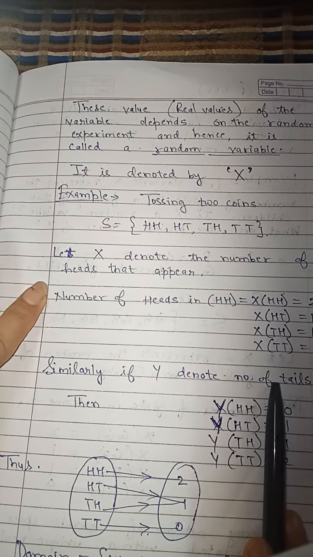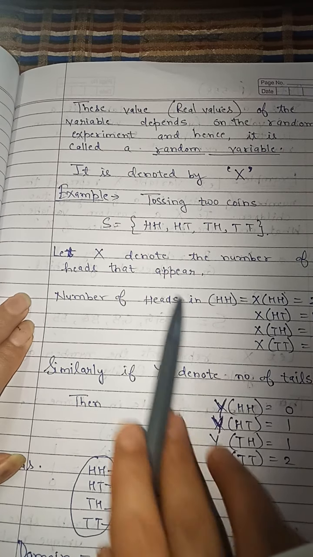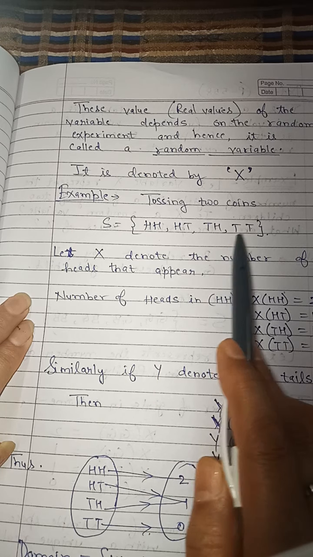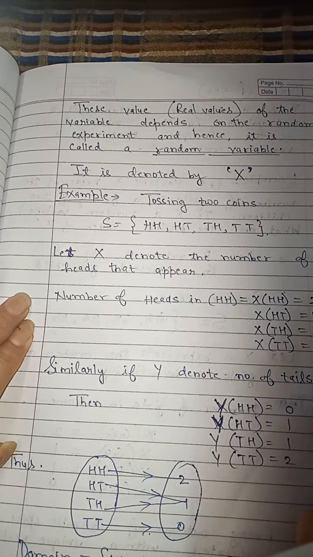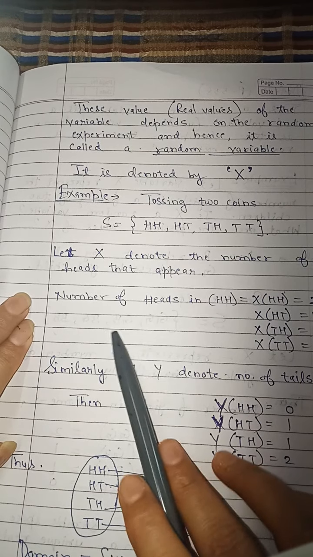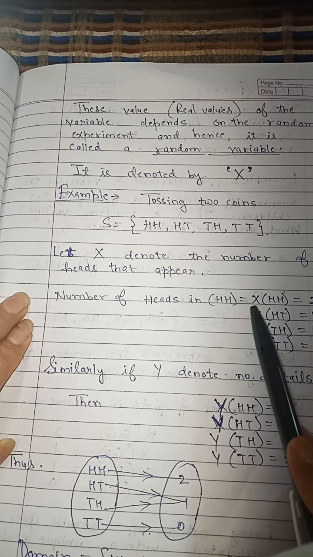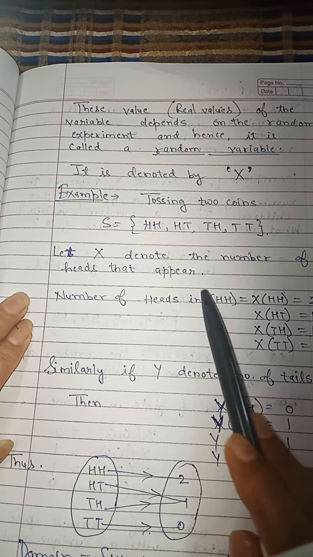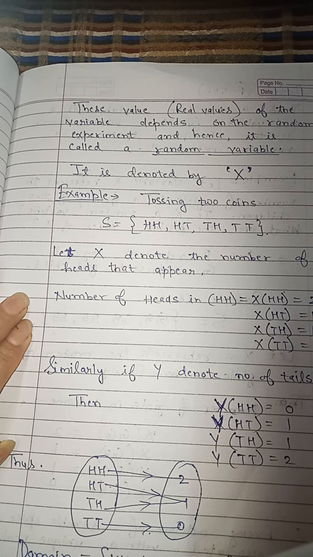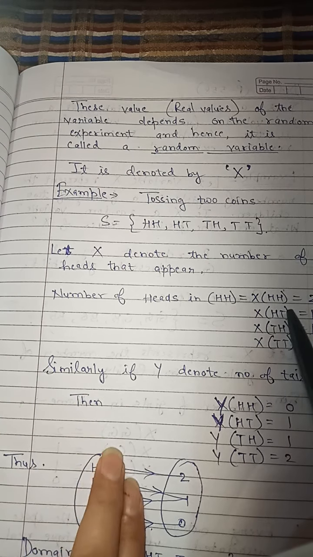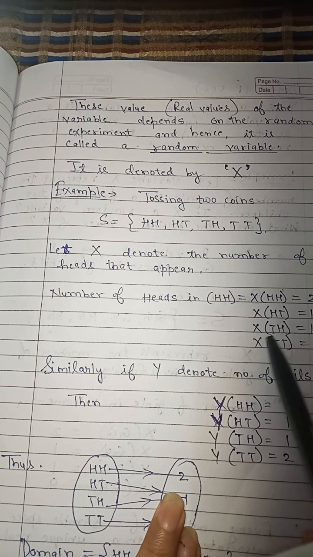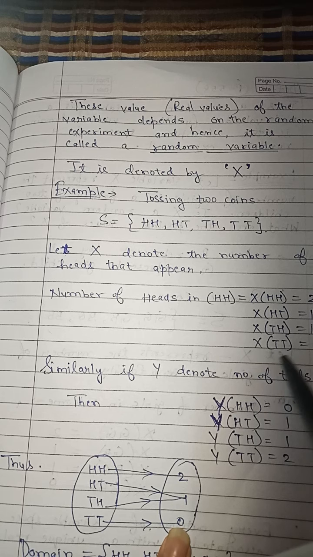Tossing two coins, how will we be writing this X? Tossing two coins, we can get HH, HT, TH and TT. Let X denote the number of heads that appear. Number of heads in HH. So how will we be writing X(HH)? Now the rule here is number of heads. So in HH, 2 heads are there. So X(HH) will be 2. X(HT) will be 1. X(TH) will be 1. And X(TT) is equal to 0, because no heads are there.